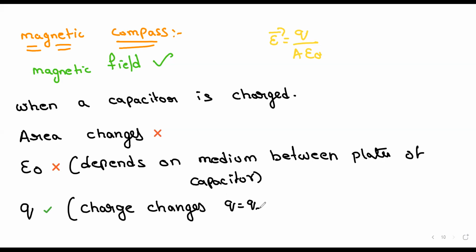Can anyone say the equation? Q is equal to Q naught into e to the power minus t by RC, right? You can forget about this equation, it is not needed. The charge changes. So if the charge changes, can I say that the electric field changes? Yes. So due to the change in charge, the electric field changes.